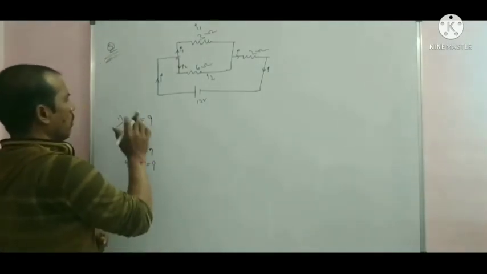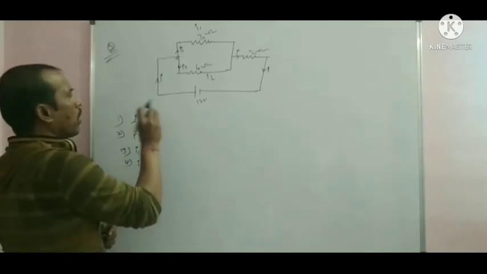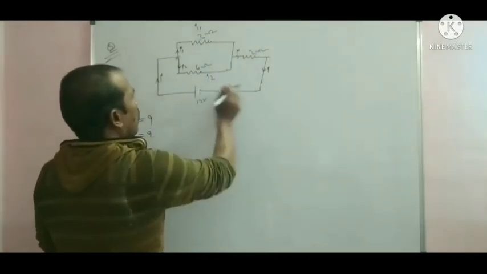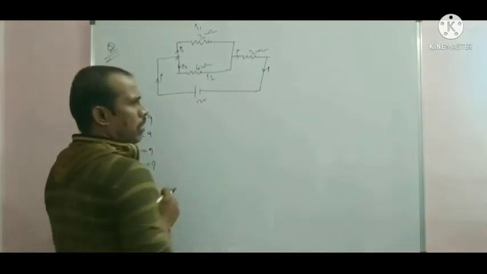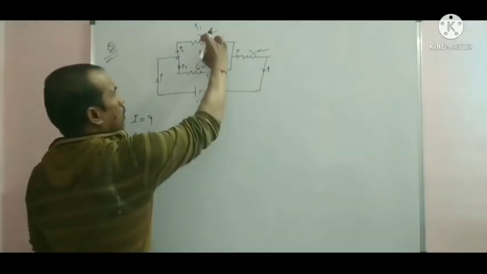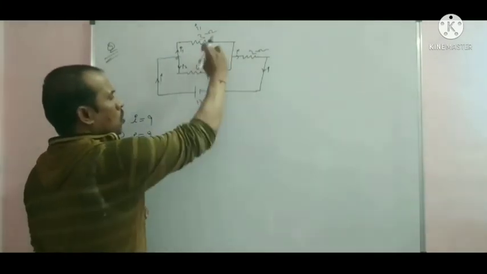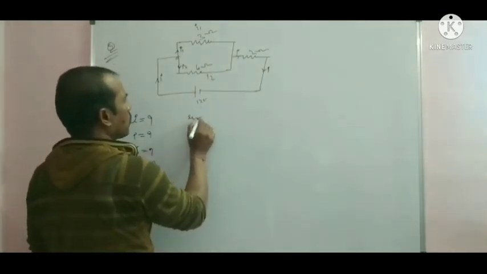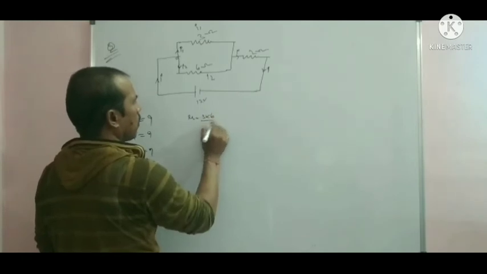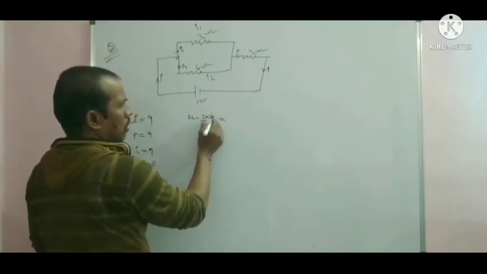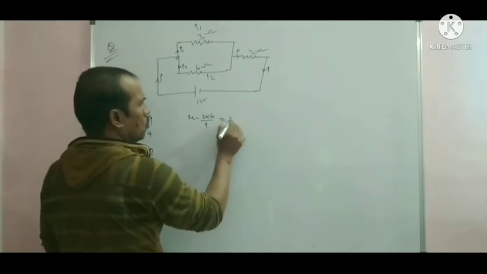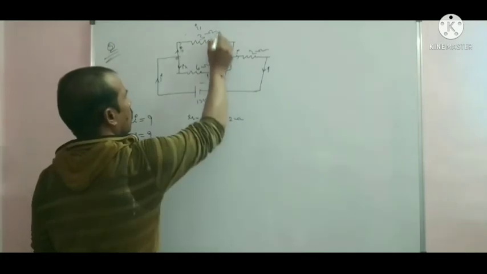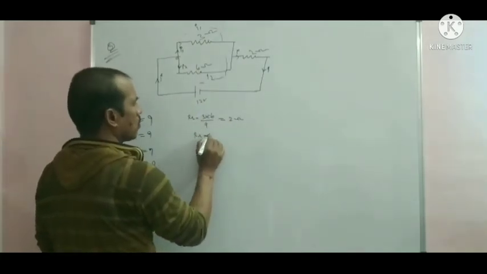Find the main current in the circuit. First find the effective resistance of these 3 resistances. The 3 ohm and 6 ohm resistances are in parallel combination. So the effective resistance is 3 into 6 by 9, which is 18 by 9, equal to 2 ohm.